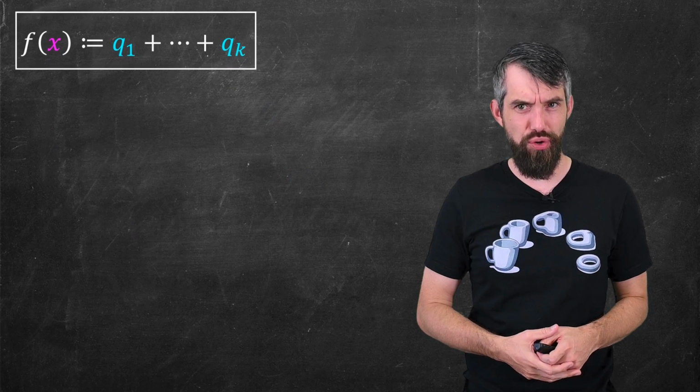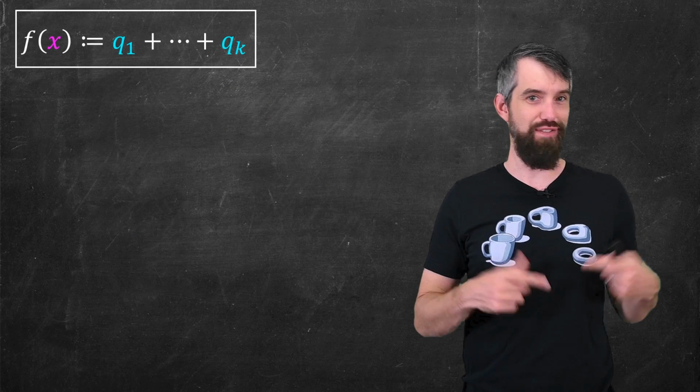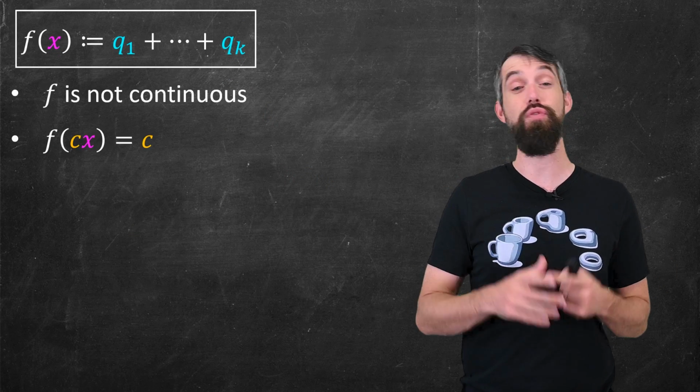I have these two different things to show. I want to first show that the function is not continuous, and then secondly, I need to show that it's linear.